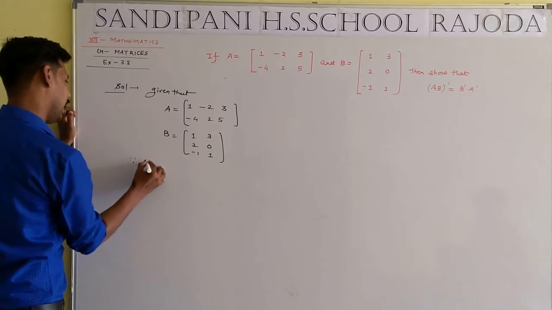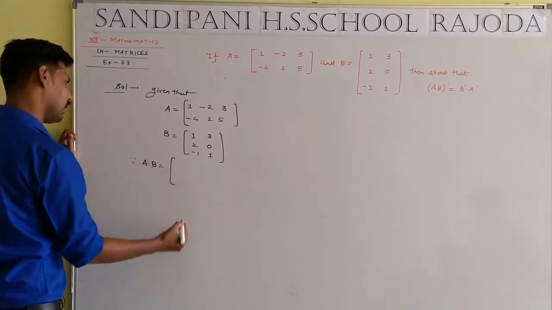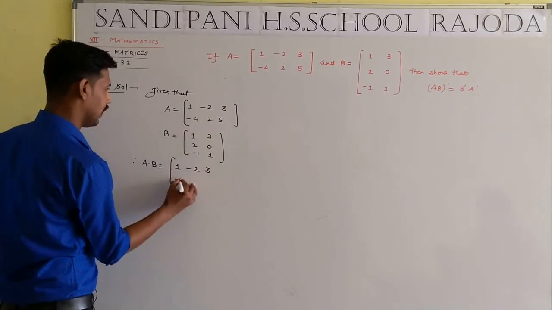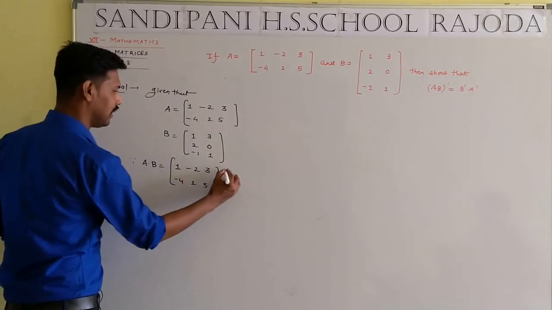So A·B. Student, what is the meaning of the dot? That means multiplication. How do we multiply between the matrices?